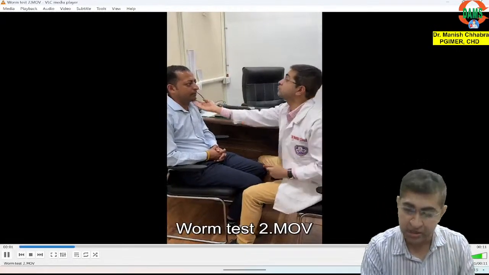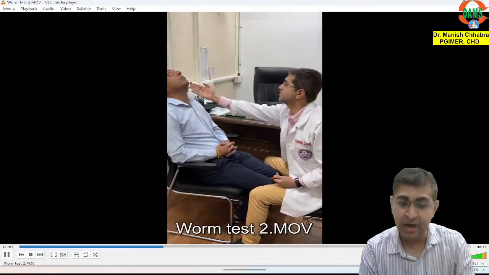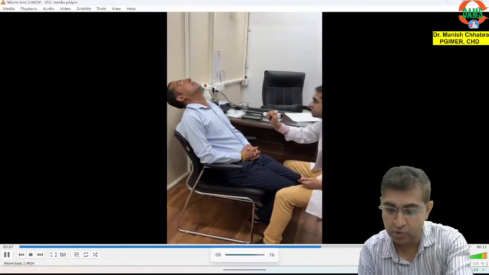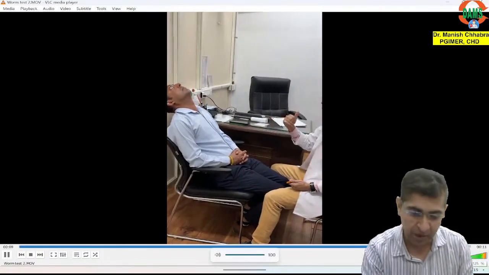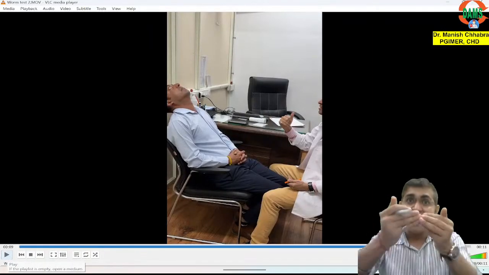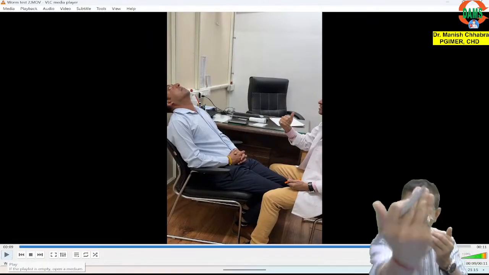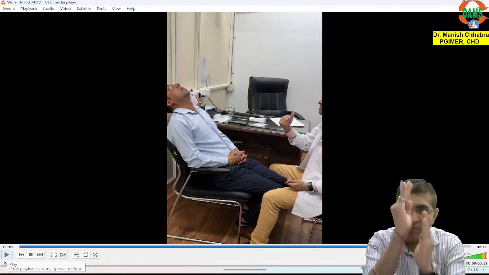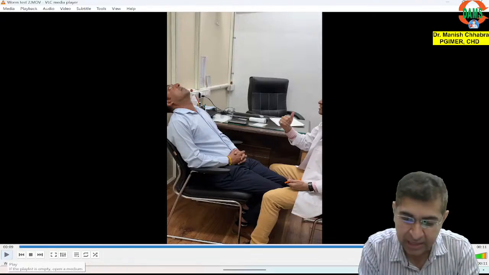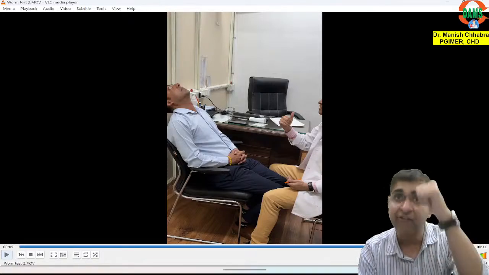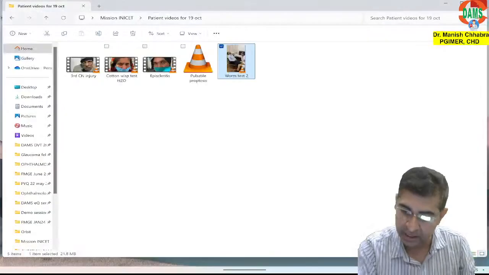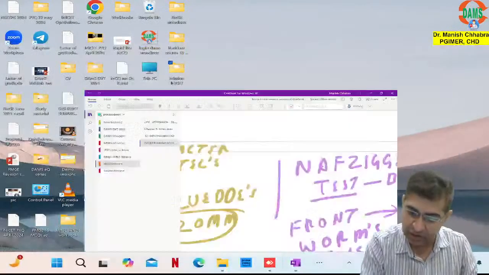Check this out. So what I am doing is, I am asking the patient to look where? I am asking the patient to look towards the ceiling. Now, what did I do? I am sitting in front of the patient, and I am asking the patient to look upwards, and I will look out for the relative position of the eyeball. Yes, so this is your worm's eye view. Is it understandable? Okay. I hope you have understood.